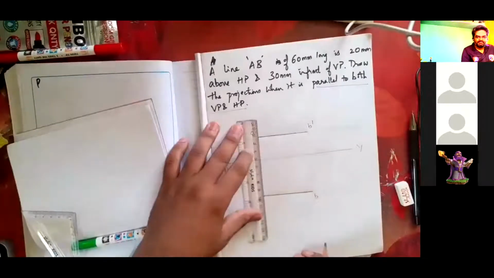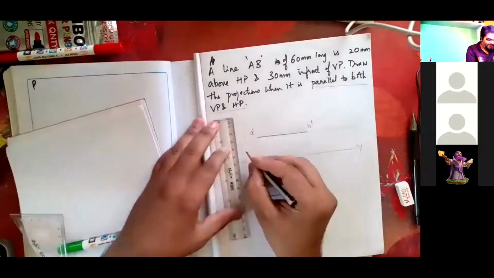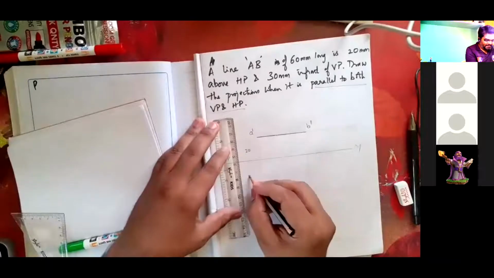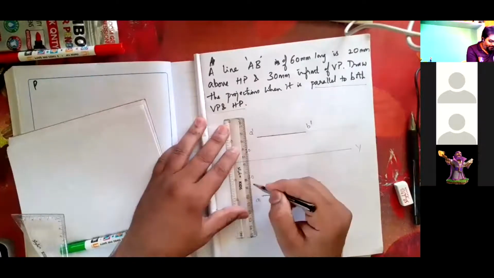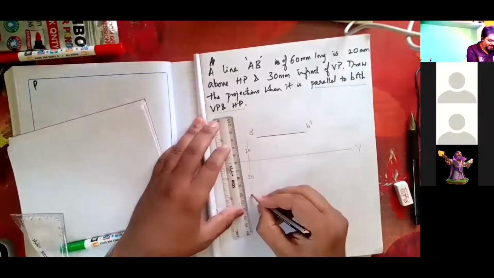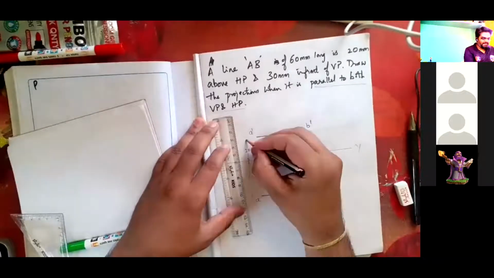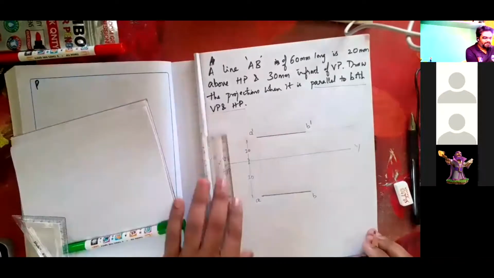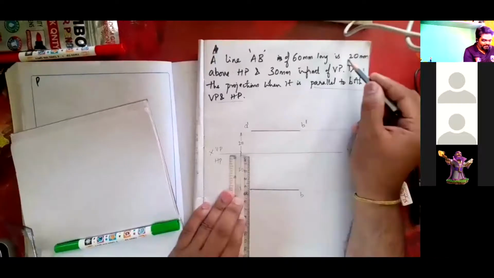I'm extending it further and naming it 20 and 30 here, and draw the dimension using a sharp pencil. 20 and 30 is drawn, A dash and AB is drawn. See, 20 and 30 is over, only dimension 60 is pending now.